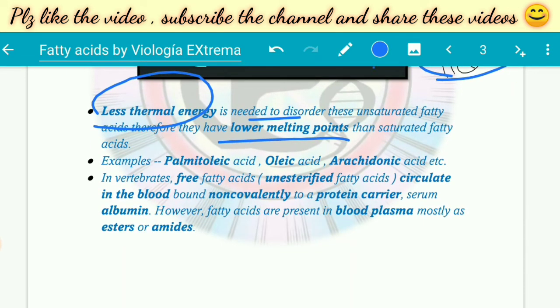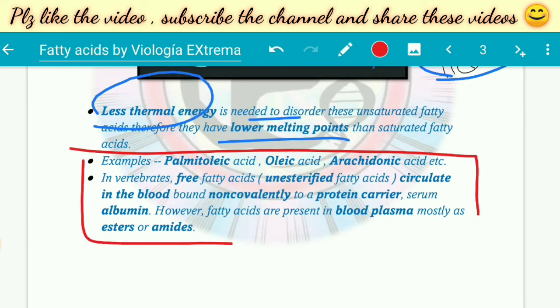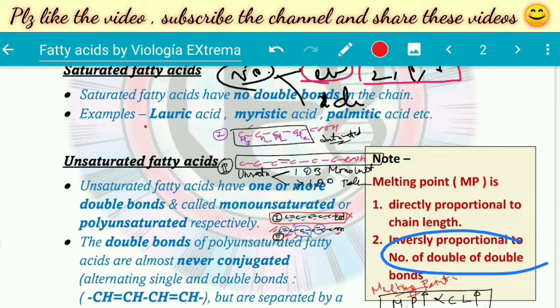Clear? Now we need to study the examples. There are a lot of examples. We have just discussed some examples here, like palmitoleic acid, oleic acid, arachidonic acid. These are types of unsaturated fatty acids. While if you talk about saturated fatty acids, they can be lauric acid, myristic acid, palmitic acid, and so on.